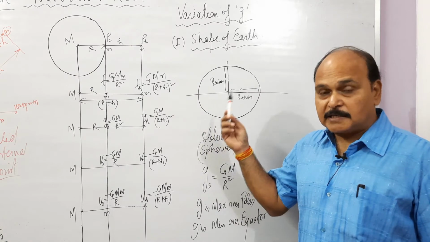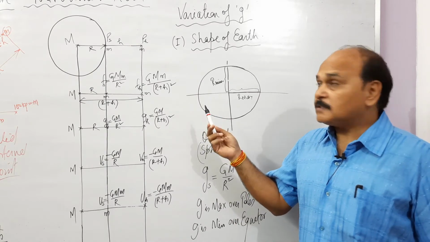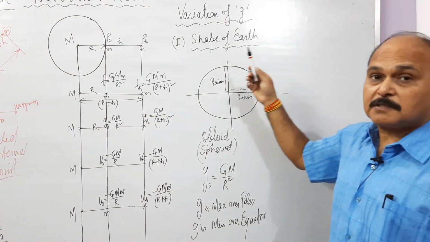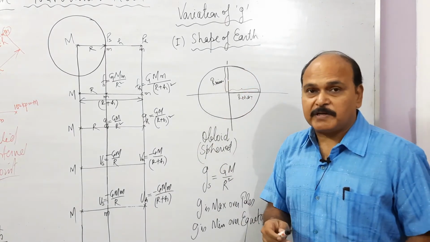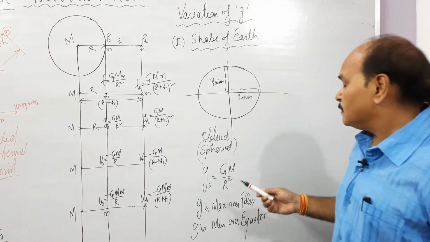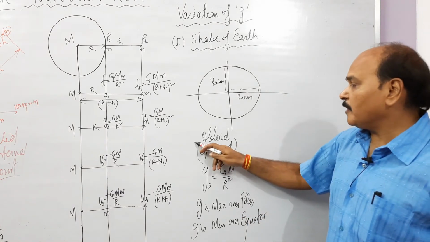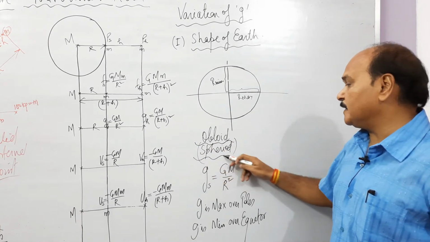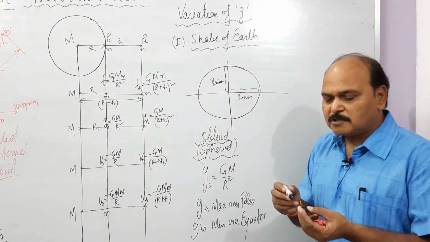Variation of acceleration due to gravity of Earth due to its shape. Well, children, our Earth is not a perfect sphere. The technical name of the shape of the Earth is obloid, O-B-L-O-I-D. It is also called a spheroid. What is this obloid or spheroid?